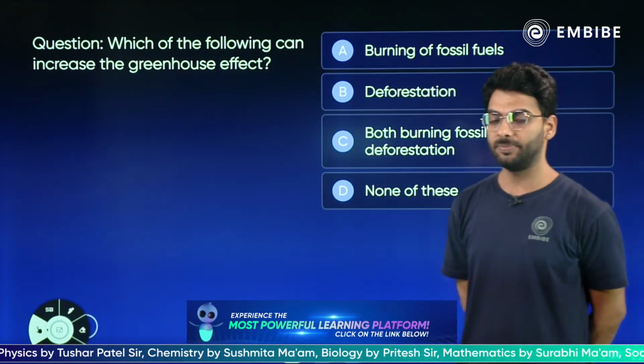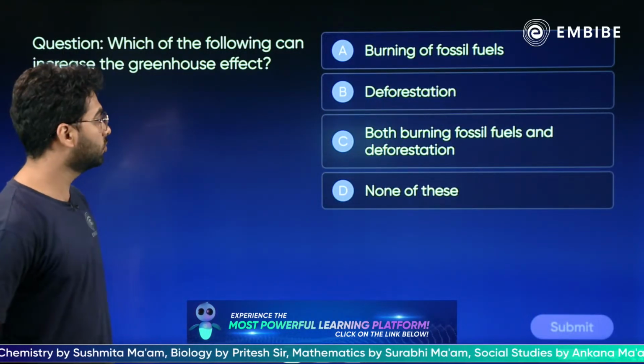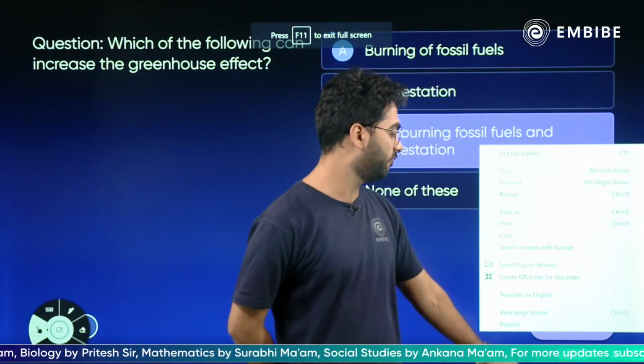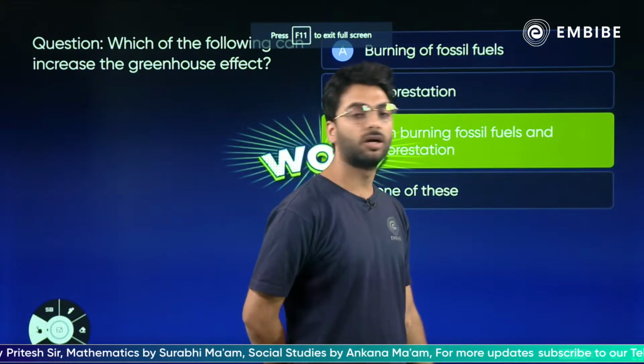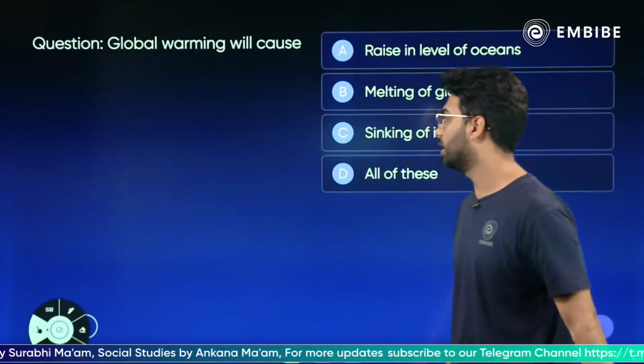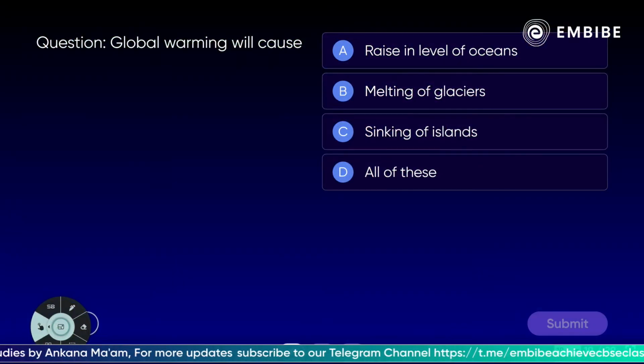Okay, very good, Dipti. The answer to the question is both burning of fossil fuels and deforestation will increase greenhouse effect and global warming. Absolutely correct, right? Next one, global warming will cause rise in the level of oceans, melting of glaciers, sinking of islands, or all of these.